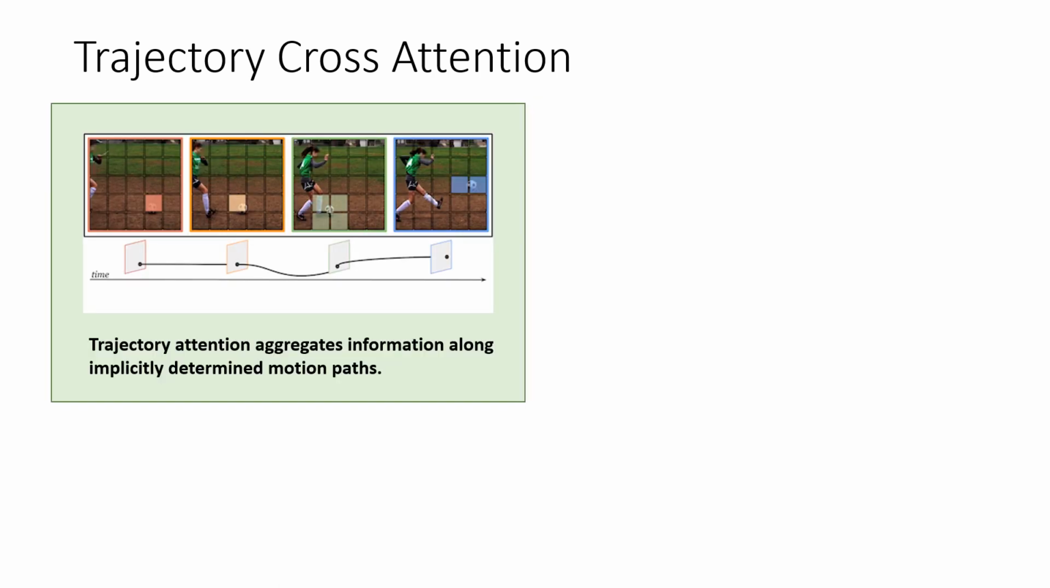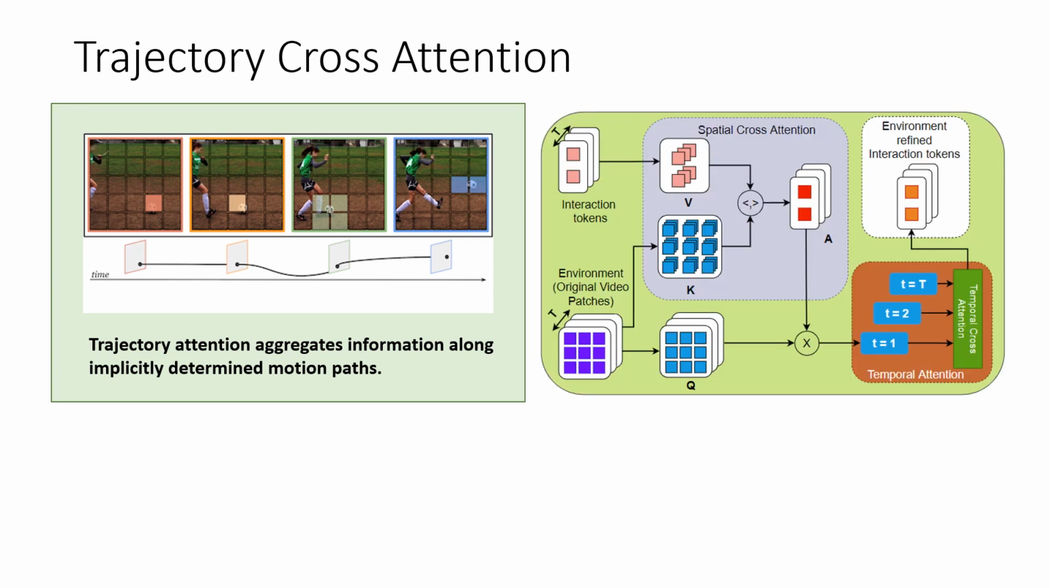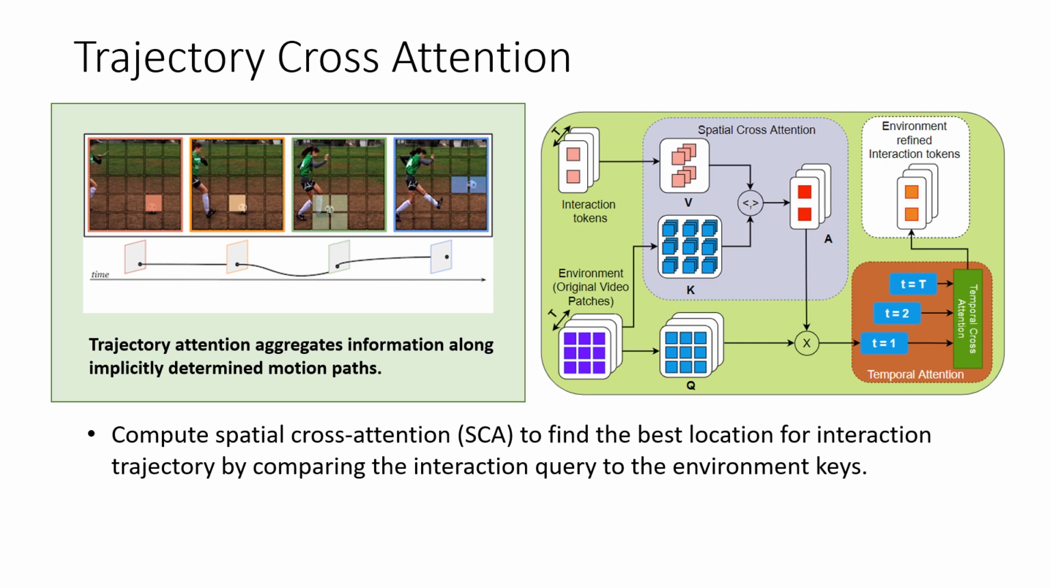Let's recap what trajectory attention is. Trajectory attention aggregates information along implicitly determined motion paths. So it tells what the object is interacting with in the current frame and what the object is going to interact with in the subsequent frames. We also use this mechanism to find what the interaction tokens are interacting with in the subsequent frames.